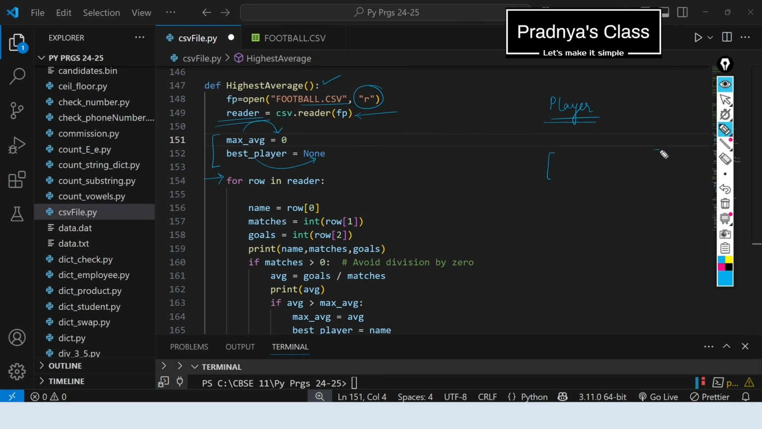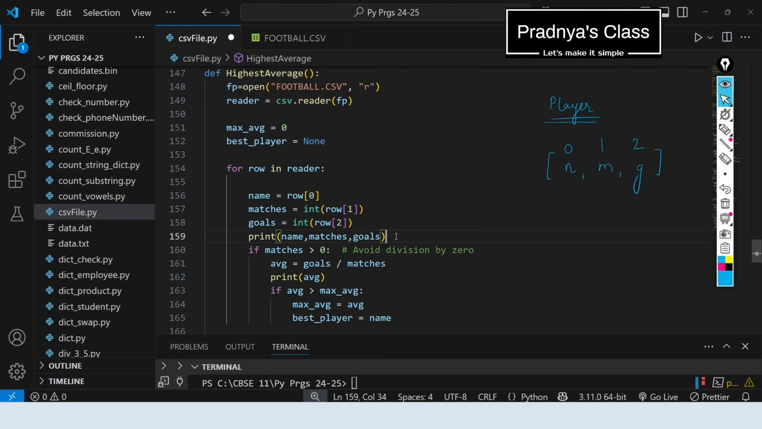In the list, we know at the 0th index, we have name of the player. At the first index, we have matches played and at the second index, we have goals. That's why we are initializing them to variables to keep the code simple. If you want to cross check the variable's name, you can print and check it, but now it is not required. So let's comment it.